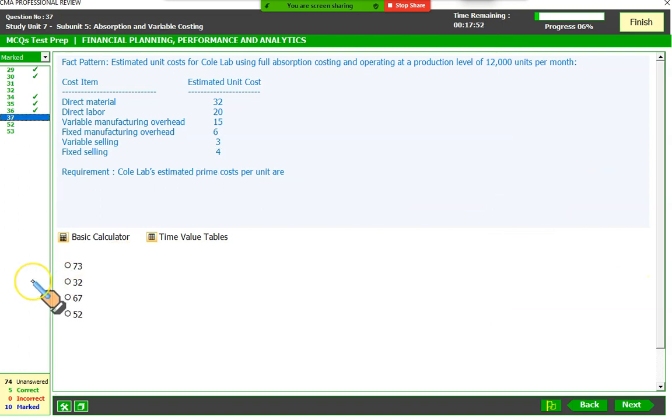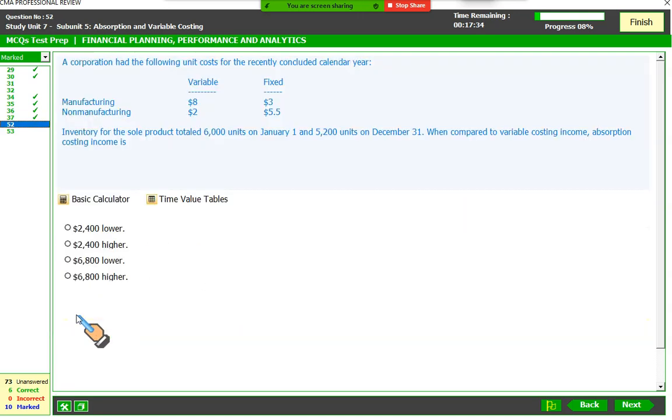Then, what is the prime cost? We discussed this yesterday. Prime cost is the sum of direct material and direct labor. Just two things. This is direct material. This is direct labor. If you add these two, it's going to be 52. And there we are. 52 is the answer.